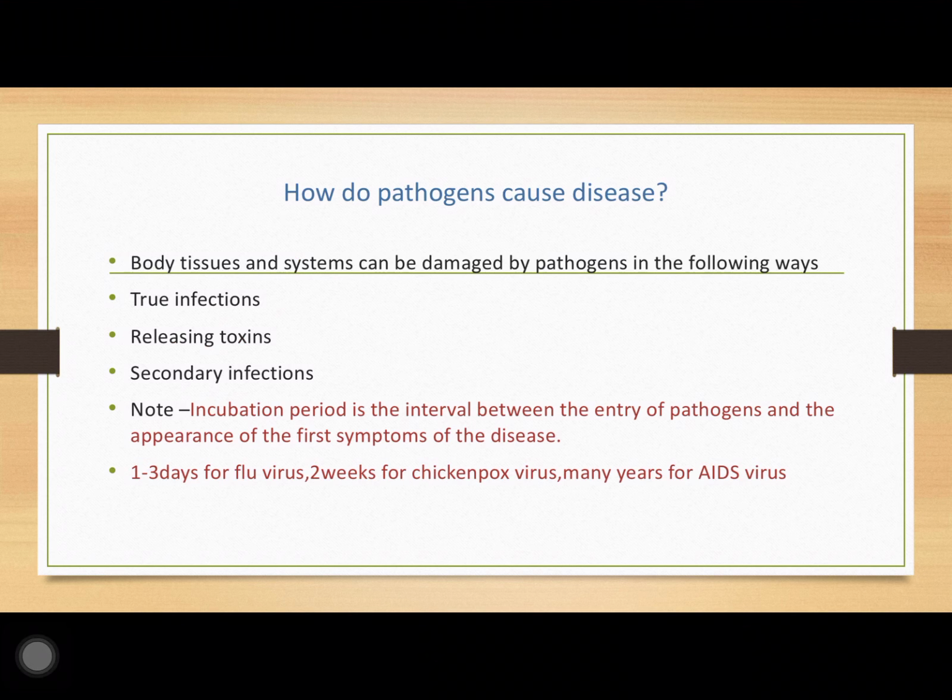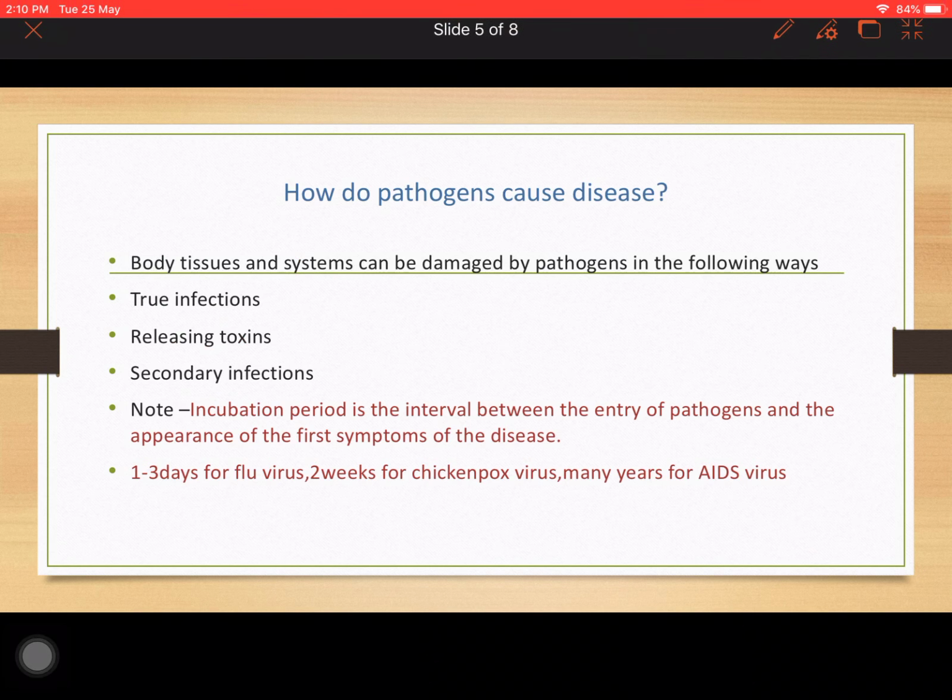True infection is when the pathogen enters the body and develops a mechanism by which it adheres to the cells of the body of the host and harms the cells. It is adhering to the cells, it is harming the host. So, this is called true infection.